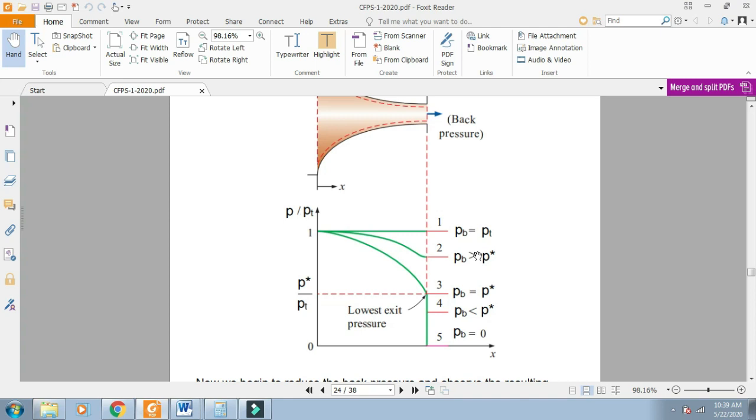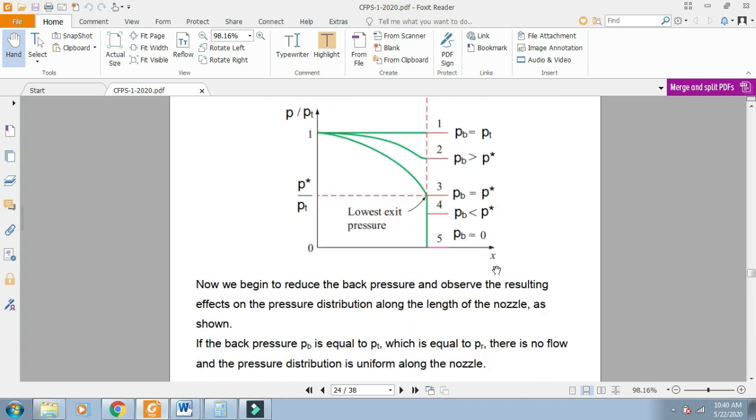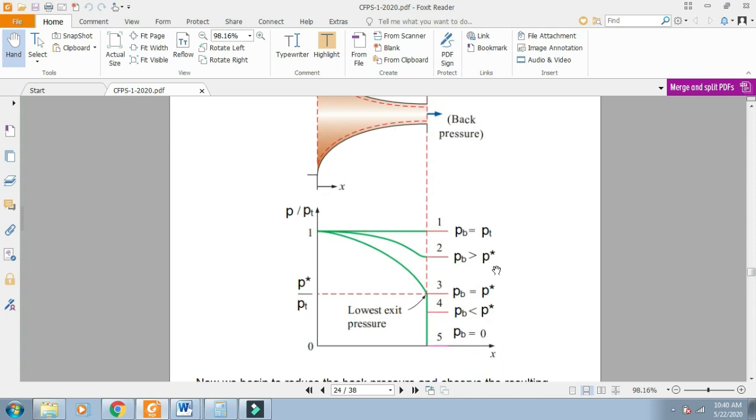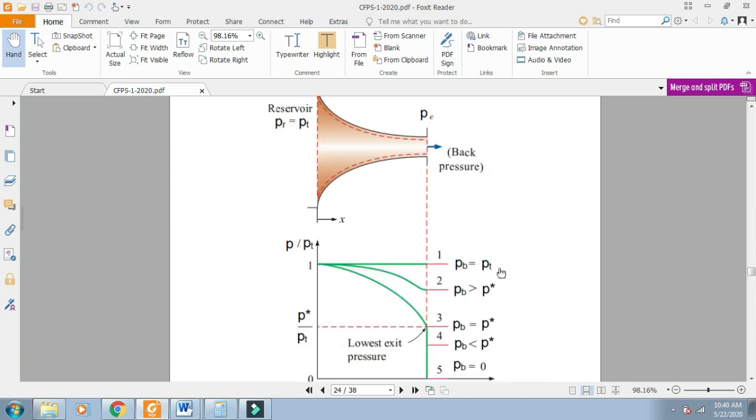There can be various conditions depending on the back pressure value. Suppose the back pressure value and the pressure in the reservoir are the same. When the pressure is the same, there will be no flow. So condition 1 is the no flow condition.